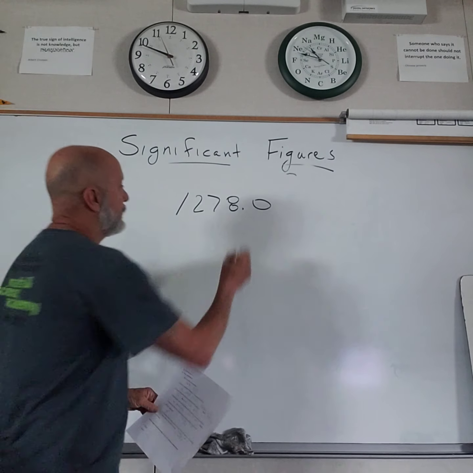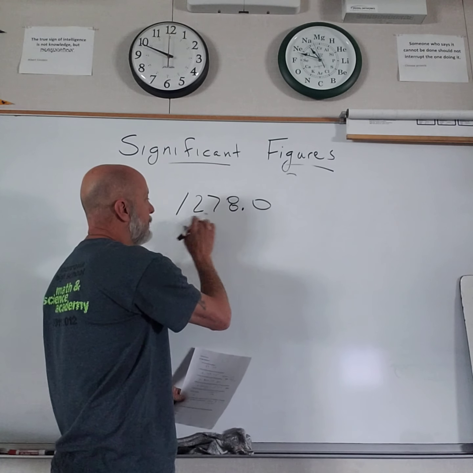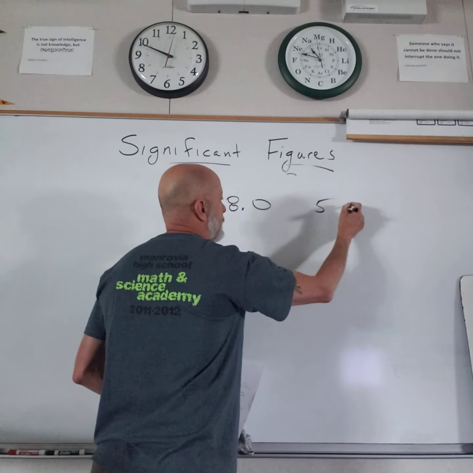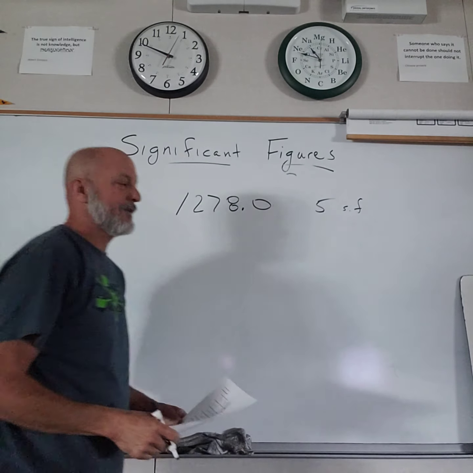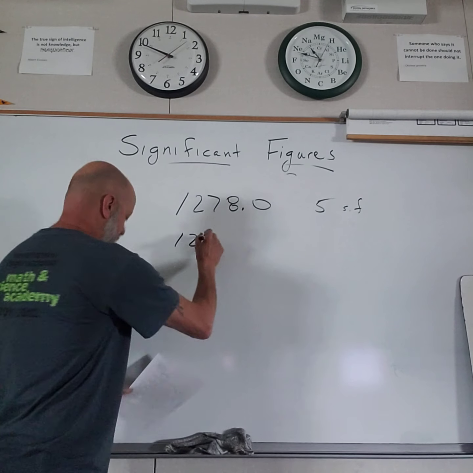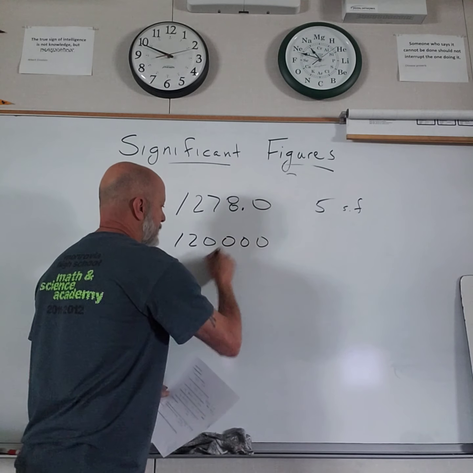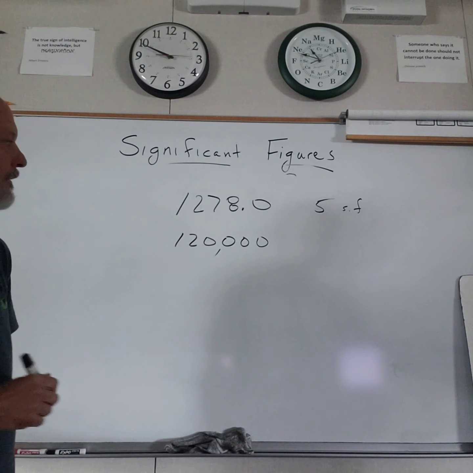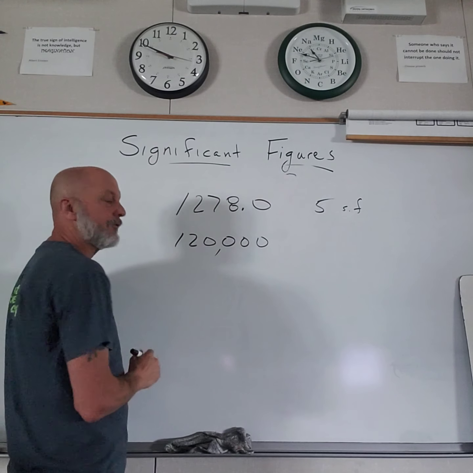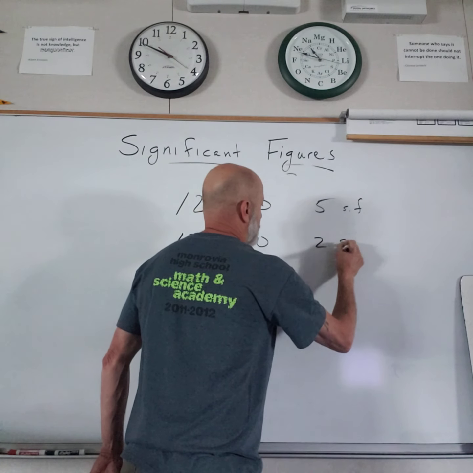1278.0. There's a decimal point, and that 0 is to the right of the decimal point and the right of the numbers. 1, 2, 3, 4, 5. 5 sig figs. So that's that right rule. Number 2 is 1, 2, and then 4 zeros, 120,000. No decimal point, those zeros are to the right. All of those zeros are not significant. That would be 2 sig figs.